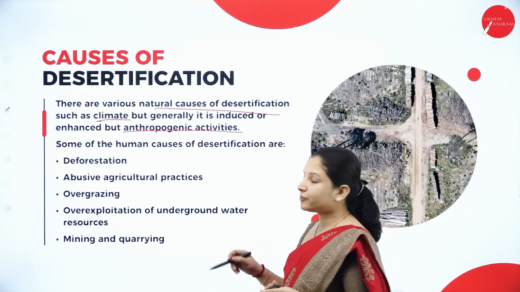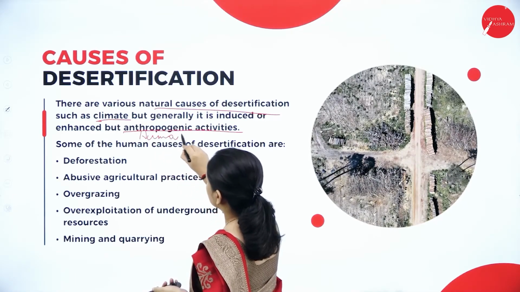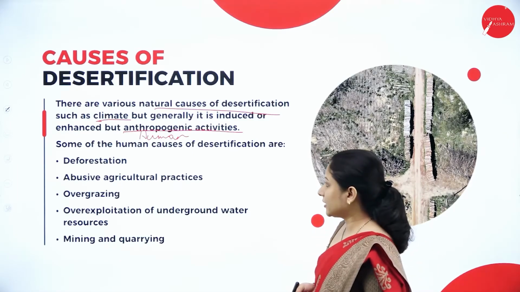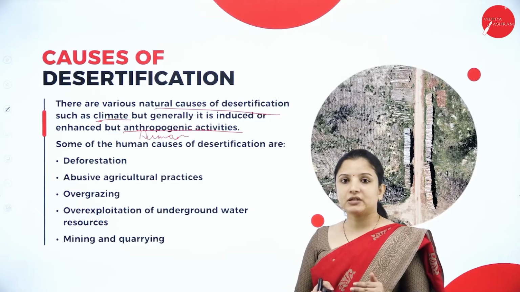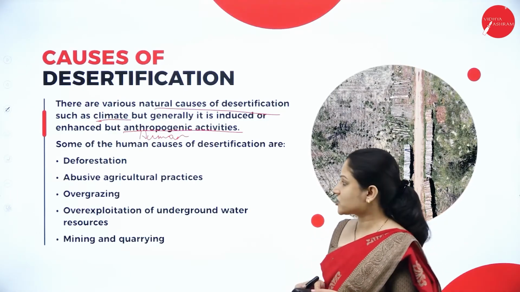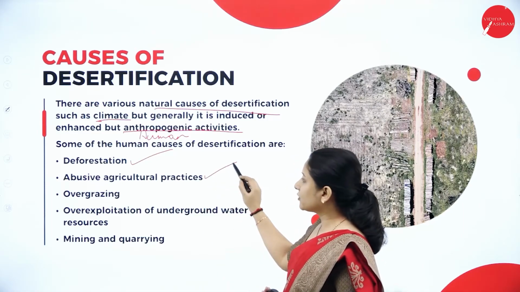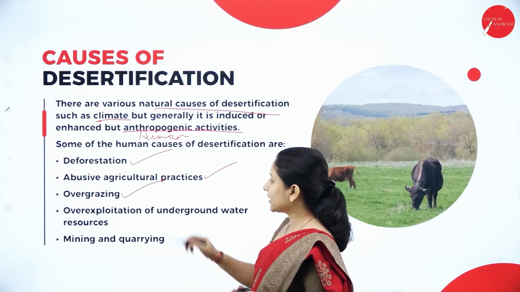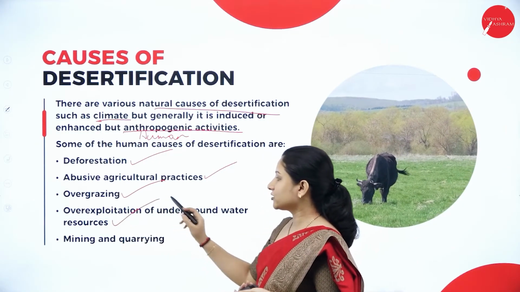So what is anthropogenic activity? It means human activities. Because of human activities also desertification can occur. Some of the anthropogenic activities that result in desertification are deforestation, improper or abusive agricultural practices, overgrazing, and over-exploitation of underground water resources.